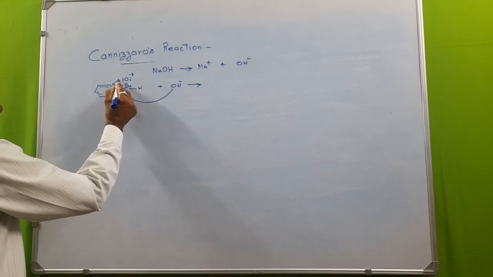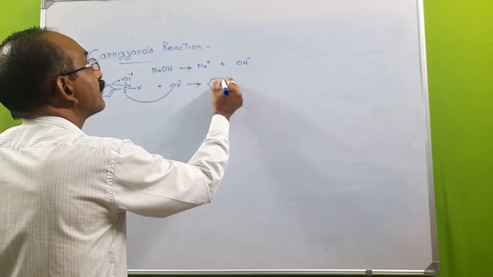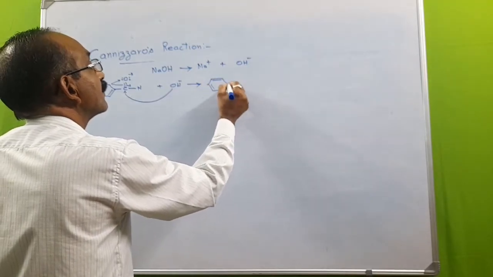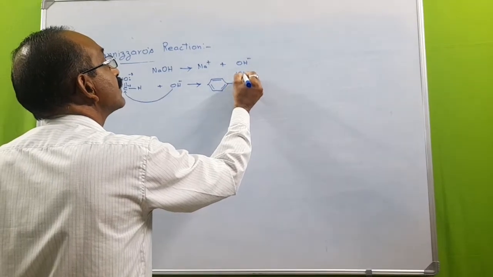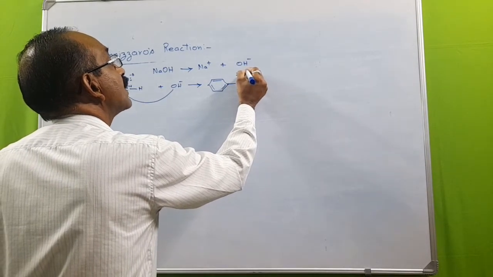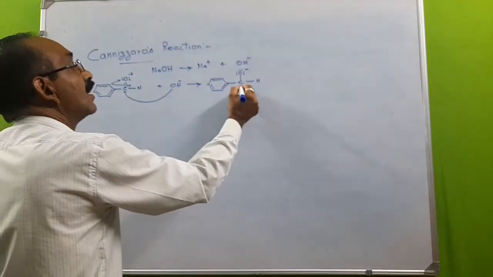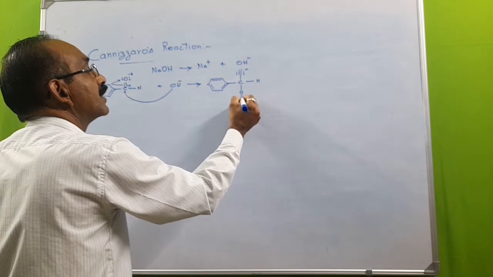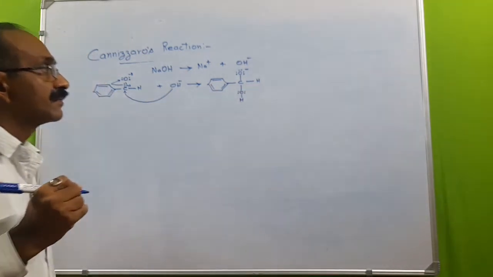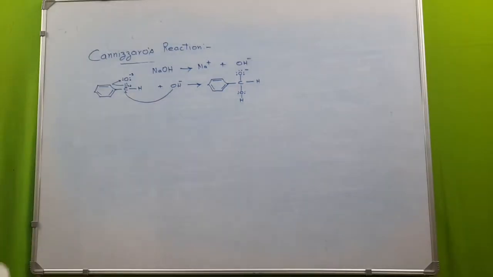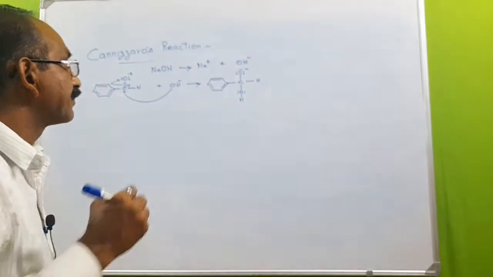Here these electrons will shift towards the oxygen. Then a single bond will be left between the carbon and oxygen. This oxygen will now be negatively charged, and this OH will form a bond with the electropositive carbonyl carbon. We'll get this type of species. Na plus ions are still in the medium.